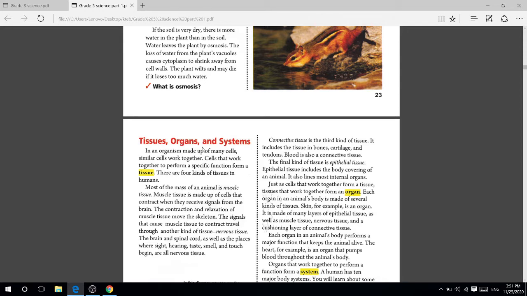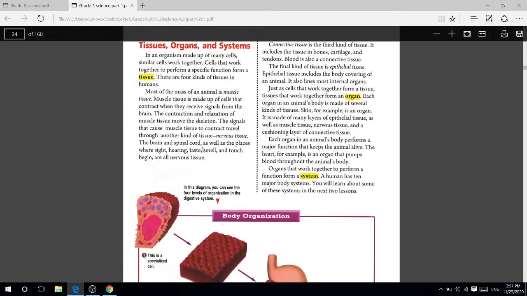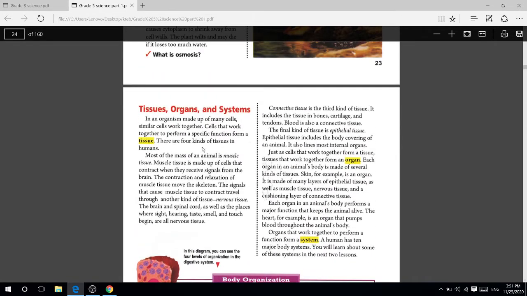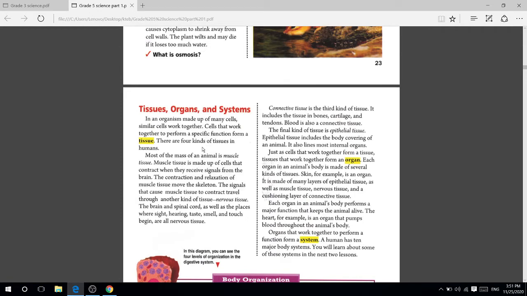Okay, all of you open page 24 in front of you and watch the video that I teach you, and be careful. We will explain the organs, tissues and systems. You will understand how our body works, and how our 10 systems work together. Are you ready? We will start the lesson.